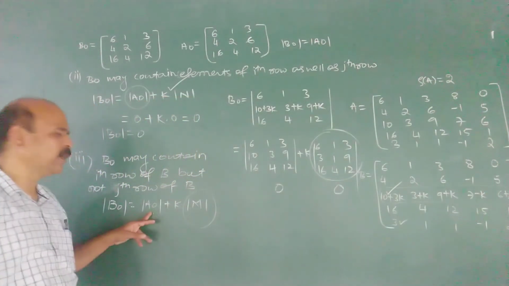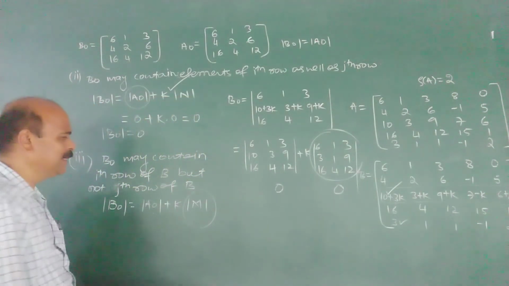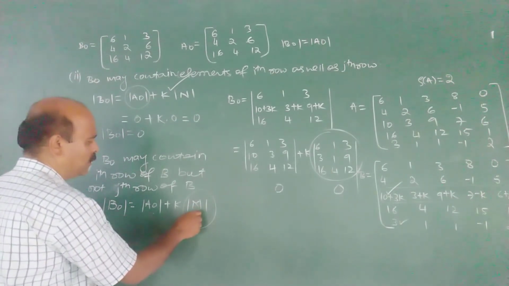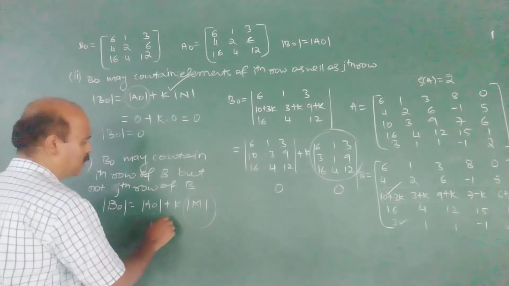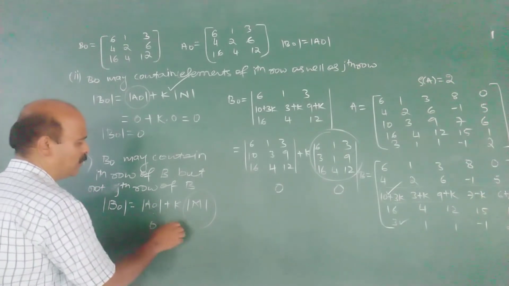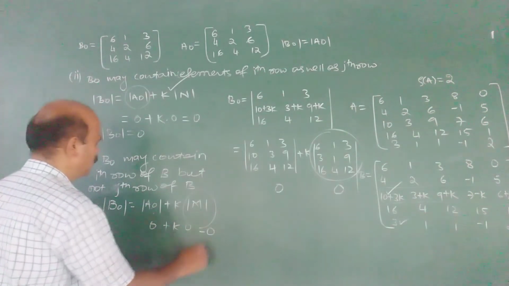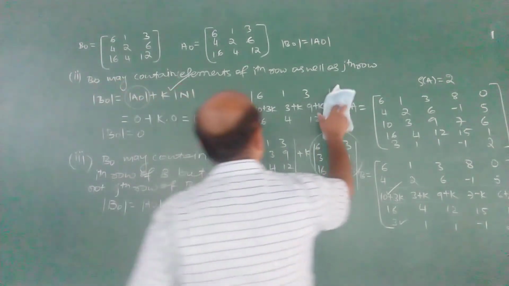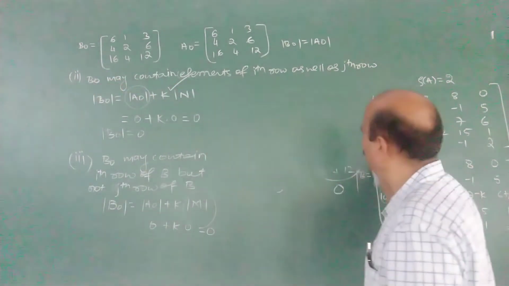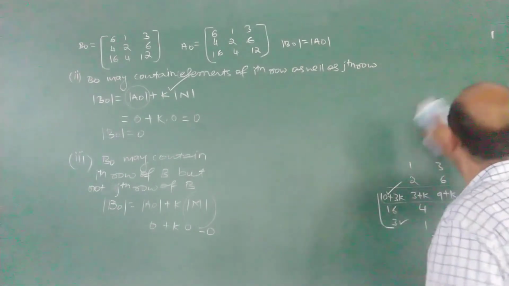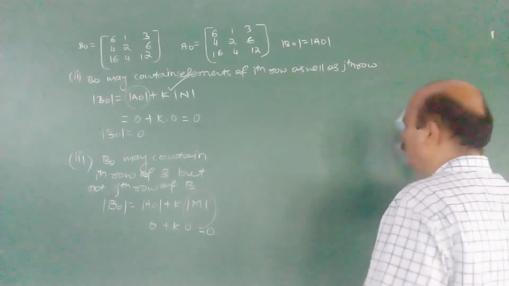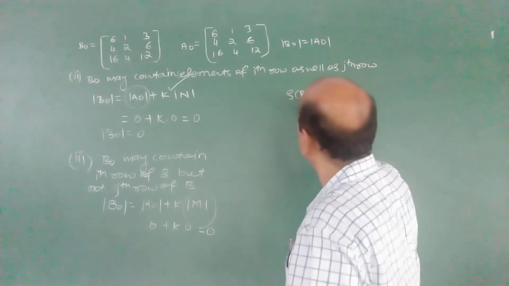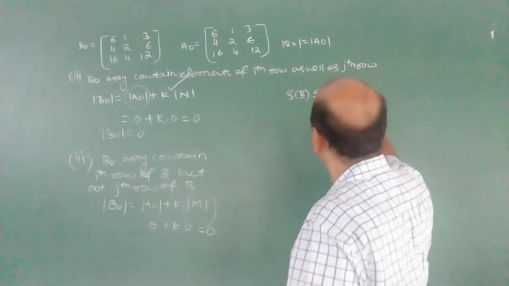Here, what is the rank of the matrix? R. What is M? An R plus 1 row minor. So it is 0. A naught is also 0. It is also an R plus 1 row minor. So it is 0. So, in this row transformation, what happens? The rank of B is less than or equal to R, that is, the rank of A.